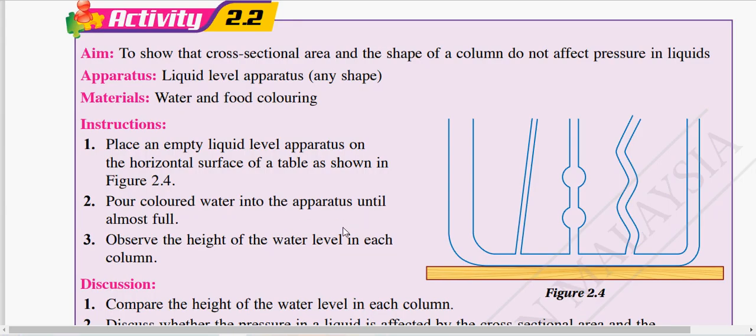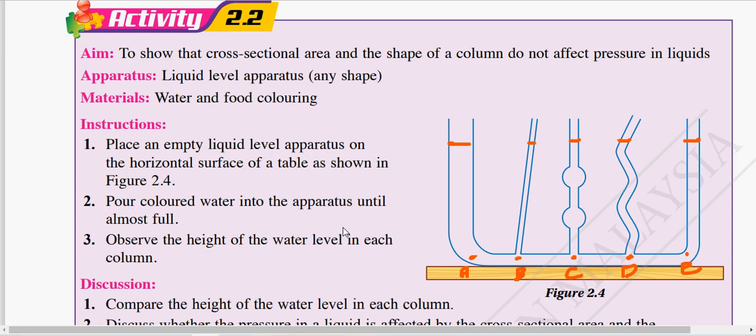Okay, so this diagram shows apparatus that have different shapes. Okay, the vertical columns have different shapes. So if, let's say, we add water inside, you will see that the level of the liquid will be the same, sama. And then let's say we have point A, point B, C, D, and E. So we say that the pressure acting at points A, B, C, D, E will be the same. Okay, semua akan sama. Because why?